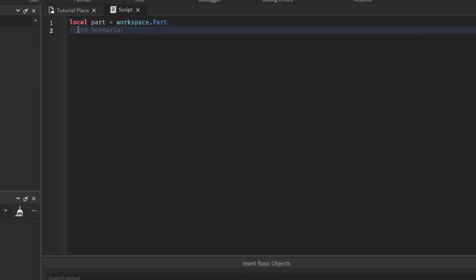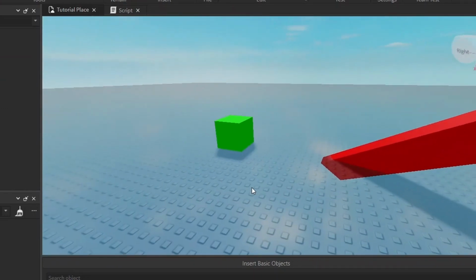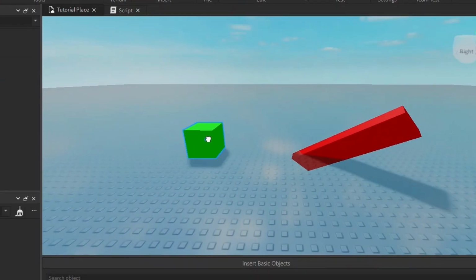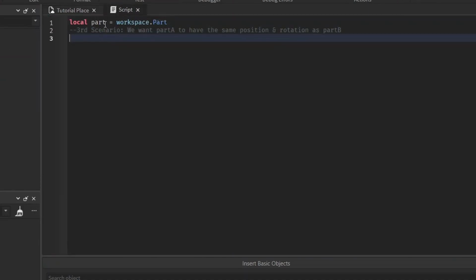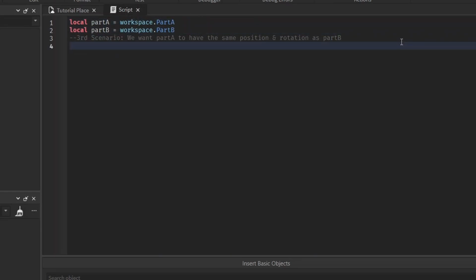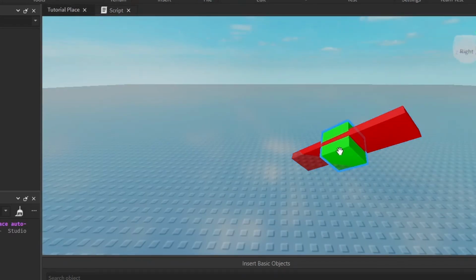The third scenario is we want part A to have the same position and rotation as part B. So let me just make a part A and part B real quick. So now we have part A and part B, and we want part A to mimic part B's rotation and position using CFrame, of course. Let me just assign these both to variables to make life a little easier. So we could easily do this by setting part A.CFrame to be equal to part B's CFrame. And this works for both rotation and position because remember, CFrame isn't just position or just rotation. It's both position and rotation. So this will copy both. You see, it took the same position and it's oriented the same exact way.